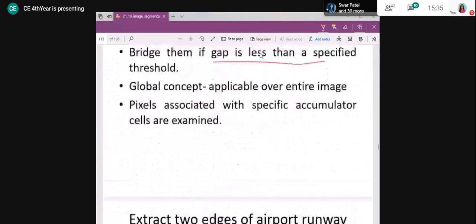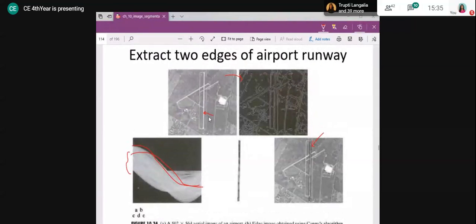Then I will examine its counts, but I will not examine all the counts. I will just examine the counts for -90° and +90°, because I want to strengthen my vertical lines, and I know for vertical lines the angles are going to be +90° and -90°, right? So I will check just the +90° and -90° angles. So vertical lines I know here, and then I will identify which accumulator cell has a prominent count. What is the meaning of that? That rho and theta value, suppose it is this, with that particular rho and theta value, the line is a dominant edge because it has more pixels on it. That means it is possible that it is my runway, because that is also known to me.